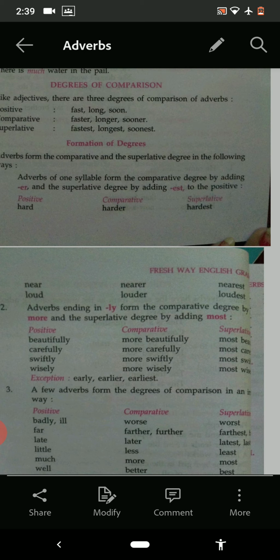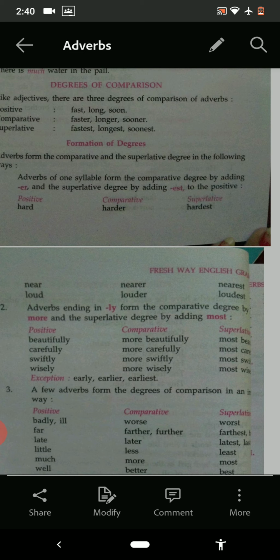See the word as is there. Now in comparison, it is than. We played better than you. I came earlier than my brother. Then in superlative: she danced most gracefully of all the girls. I sang best of all.